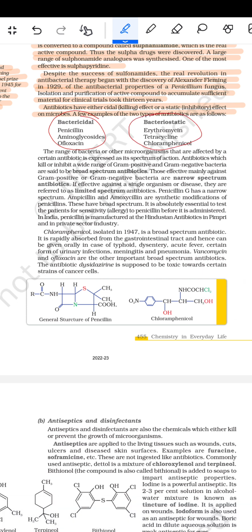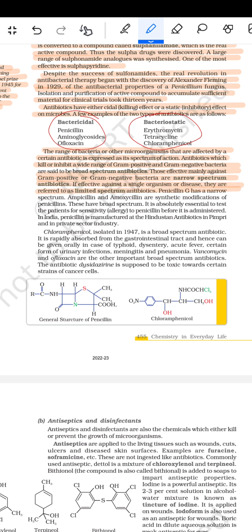The range of bacteria or other microorganisms that are affected by a certain antibiotic is expressed as its spectrum of action. Antibiotics which kill or inhibit a wide range of gram-positive and gram-negative bacteria are said to be broad-spectrum antibiotics. Those effective mainly against gram-positive or gram-negative bacteria are narrow-spectrum antibiotics. If effective against a single organism or disease, they are referred to as limited-spectrum antibiotics.